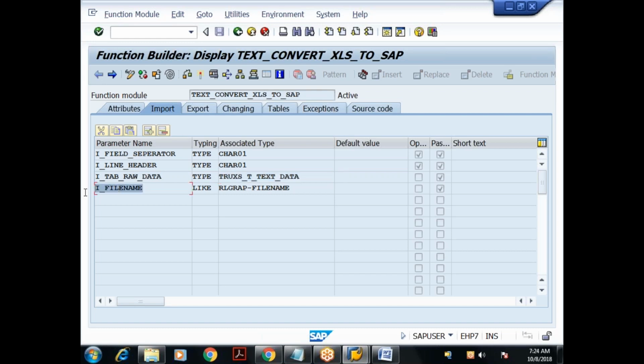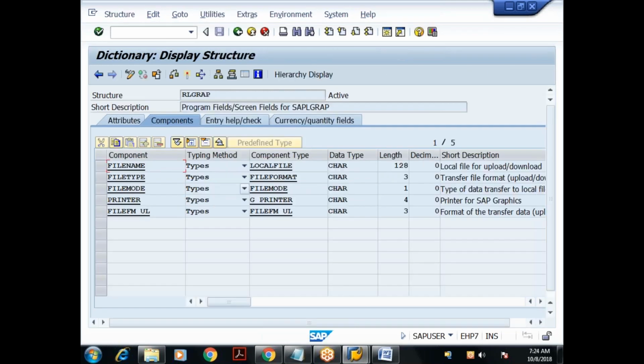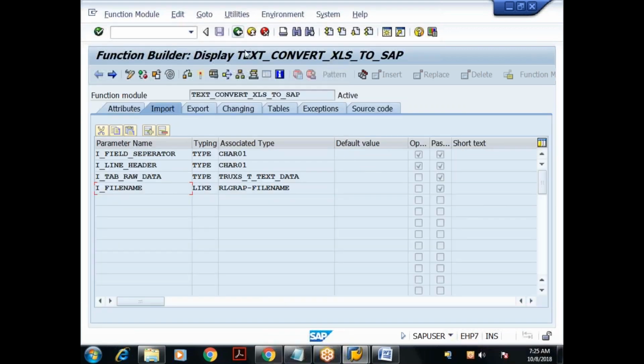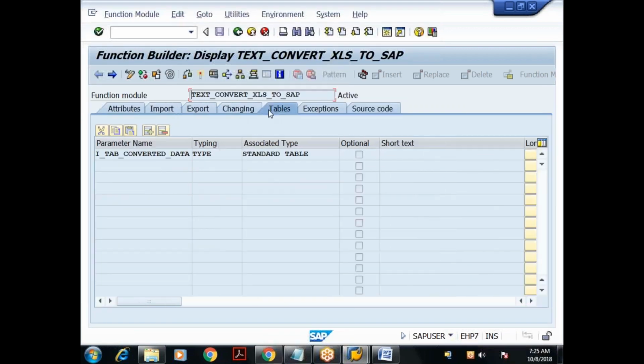Fine. And there is another parameter which is expected, the file name, which is of type RLGRAP-FILENAME. RLGRAP is a structure which has got a field file name, which is of type character of 128. Done. And it returns me the internal table. Tables means nothing but internal. It is returning the internal table.